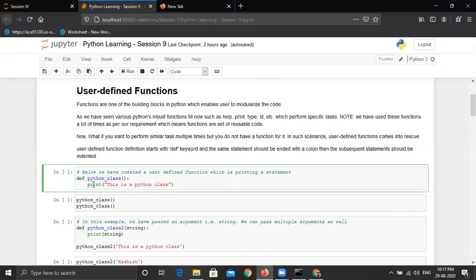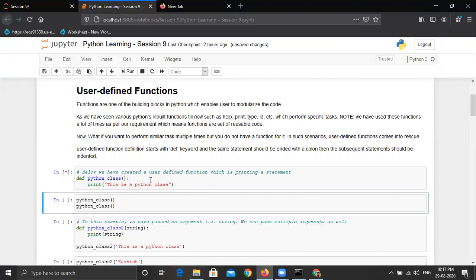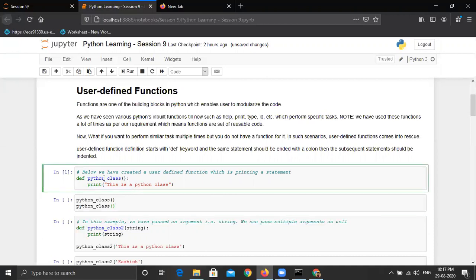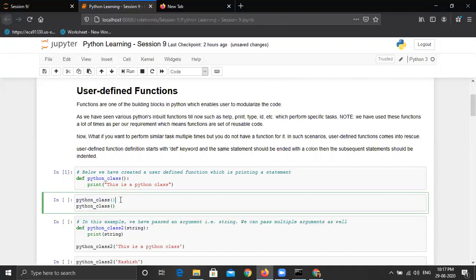So what we are trying to do in this function, we are simply trying to print this statement once I call this function. So this is the function definition of function Python class, and this is done. If I run this, you can see there is no error. And now how to call a function, just like we are calling the print function, type the function name and the circular brackets or the parenthesis. Similarly, this is my function name. I have to just write it here and use circular brackets, and that is done. And this is known as a function call.